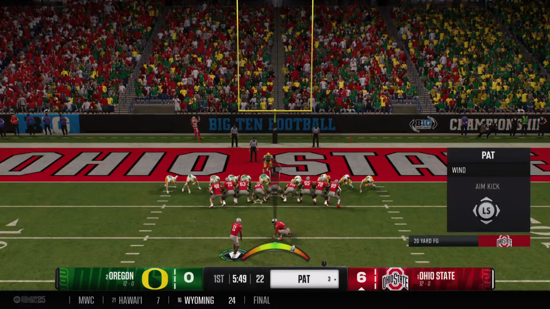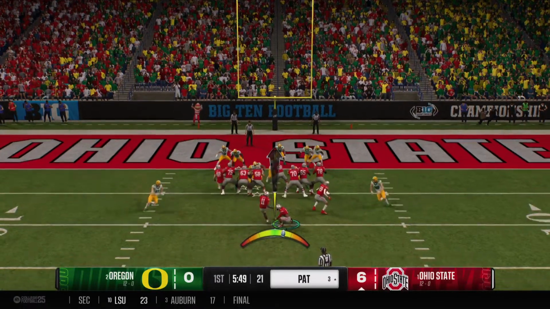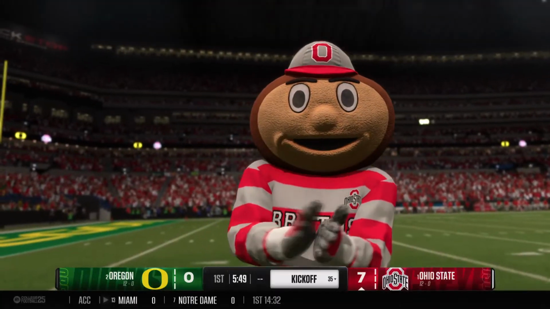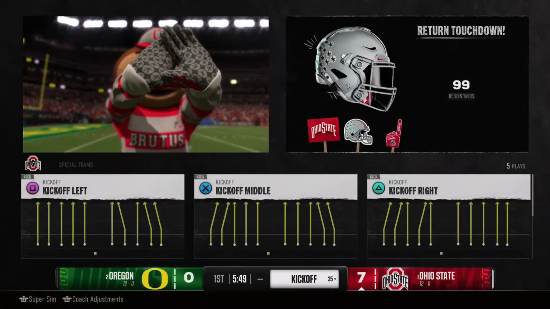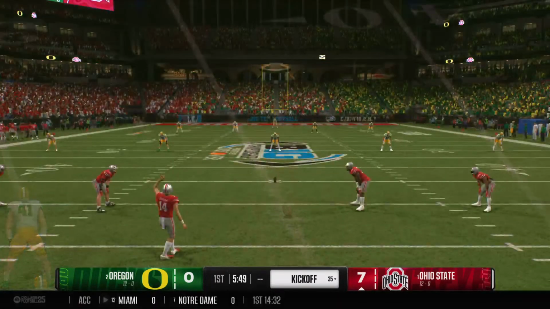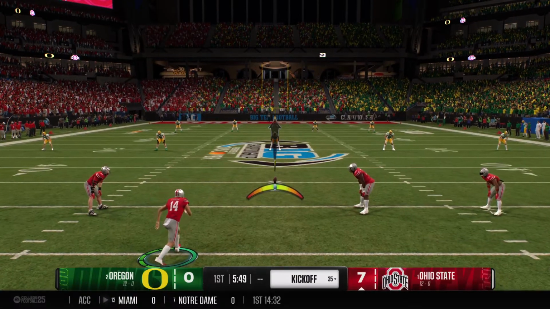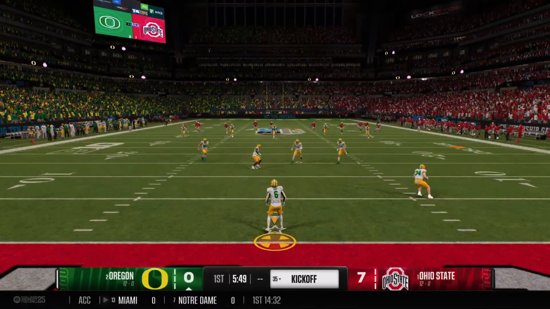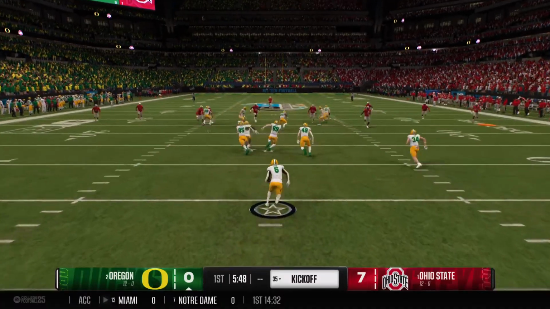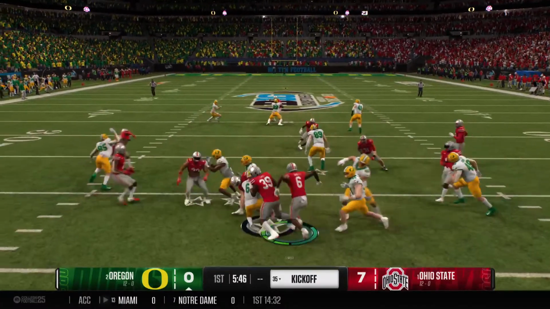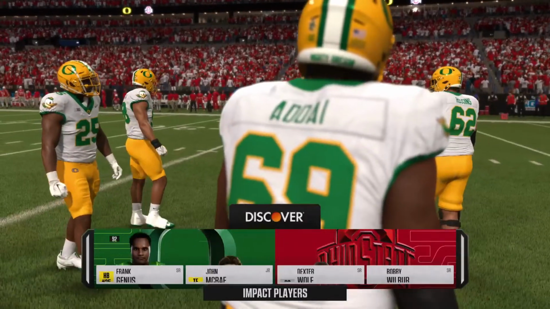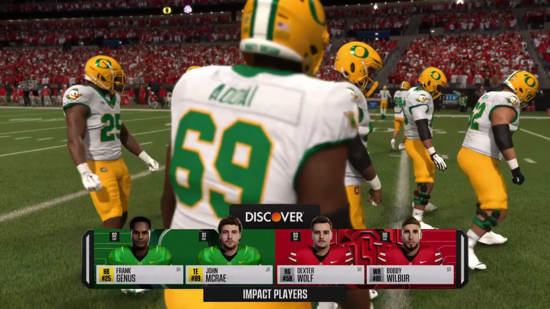Kicking team on now for the extra point. And it's 7-0 after the PAT. Kickoff team's on the field. Let's see if they give the returner a chance to bring this one back. Fields it inside the 5-yard line. He'll be tackled at the 18. That's good coverage there. So the Oregon Ducks offense comes on the field to open this game.